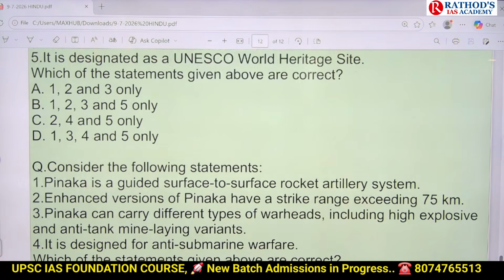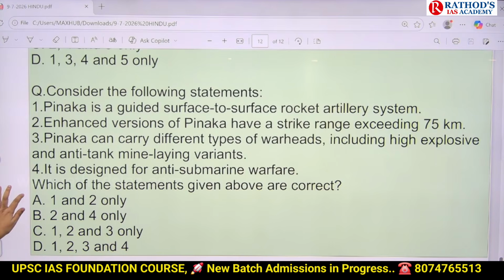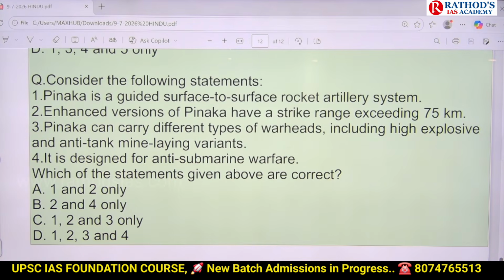See this next question, guys. Consider the following statements. First one, Pinaka is a guided surface-to-surface rocket artillery system. Enhanced versions of Pinaka have a strike range exceeding 75 kilometers. Pinaka can carry different types of warheads, including high explosive and anti-tank mine-laying variants. It is designed for anti-submarine warfare. Which of the statements are correct?